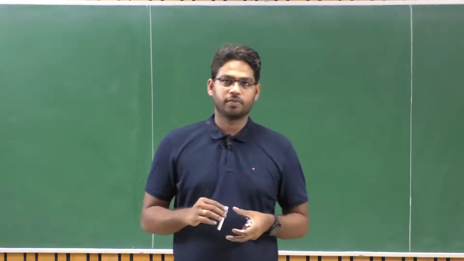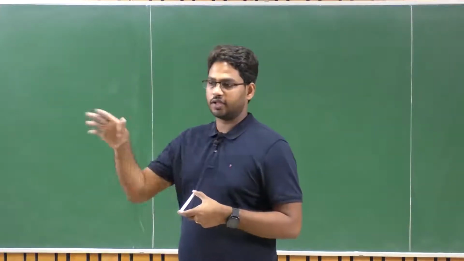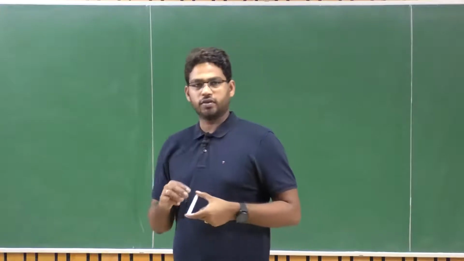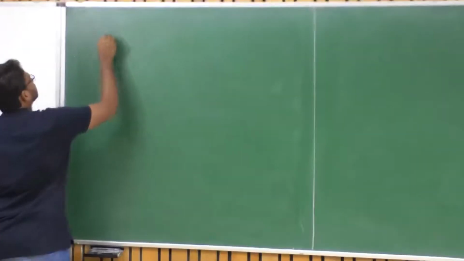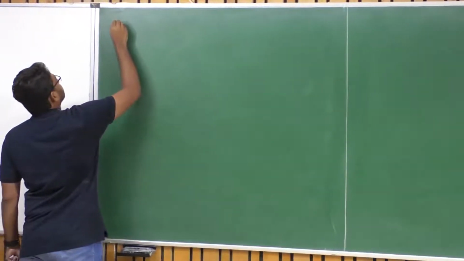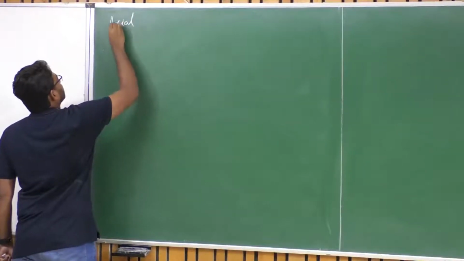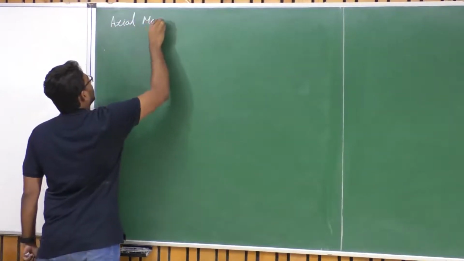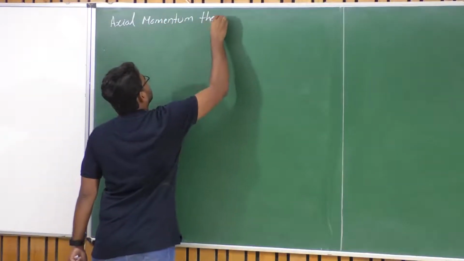Welcome back. In our previous lecture, we discussed axial momentum theory, where the velocity is constrained to a single axis. So what we discussed is, we talked about axial momentum theory.